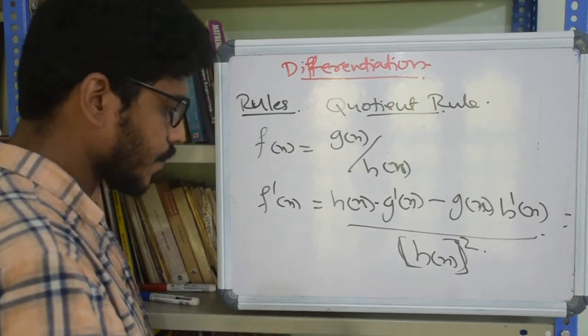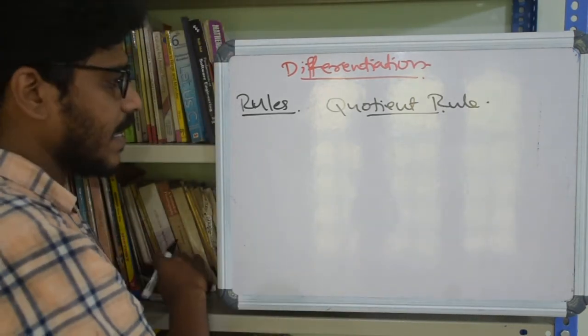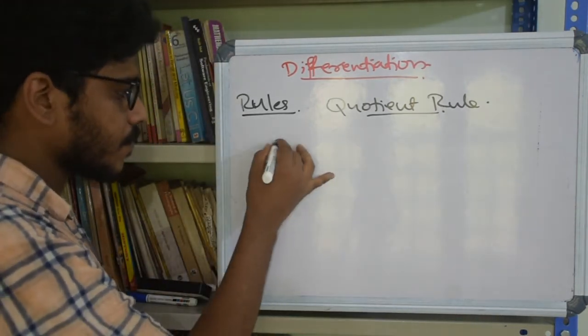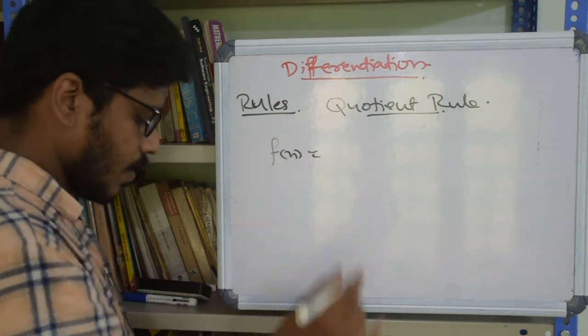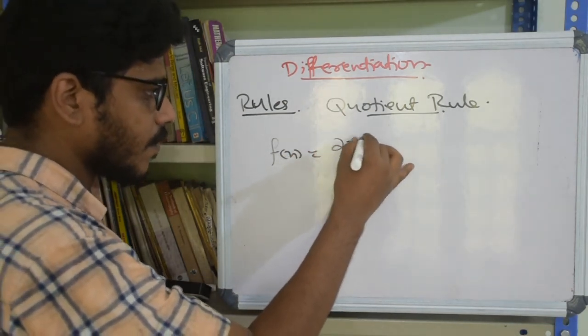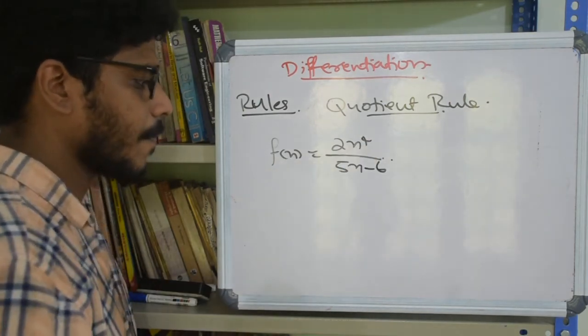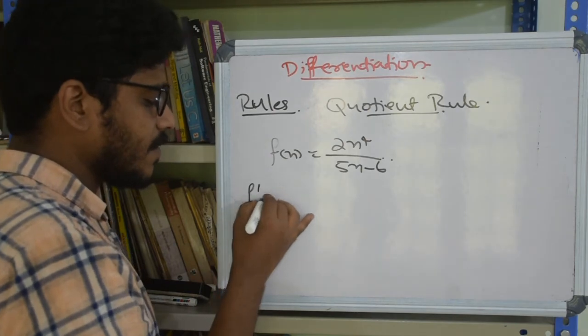So let f of x equal to 2x raised to 4 divided by 5x minus 6. Then the derivative f dash x.